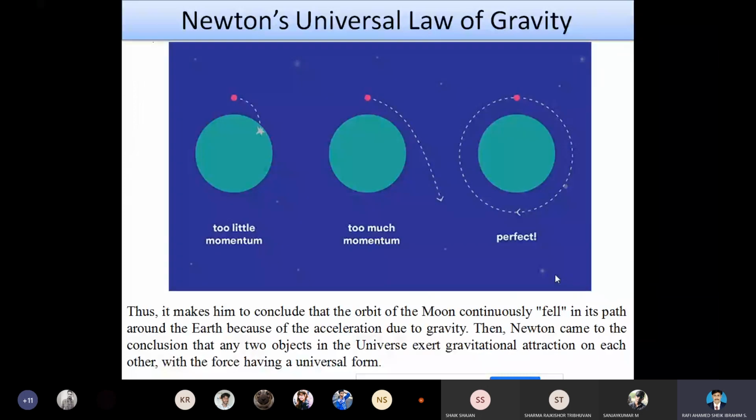When the momentum is too low, it suddenly collapses. When the momentum is equal to the gravitational force, where momentum is nothing but the horizontal velocity, then the body keeps moving in its orbit without any collision.